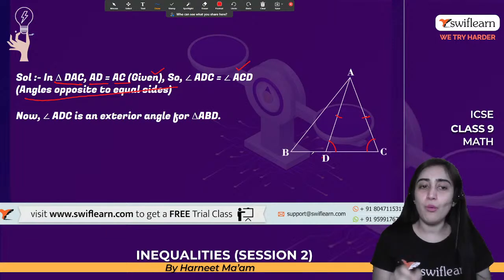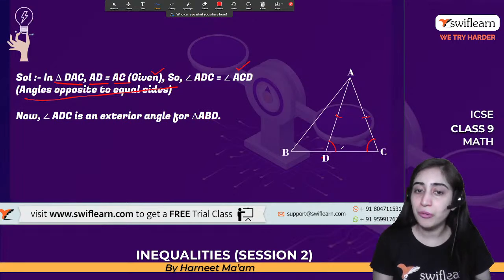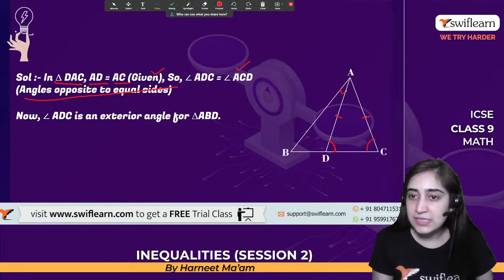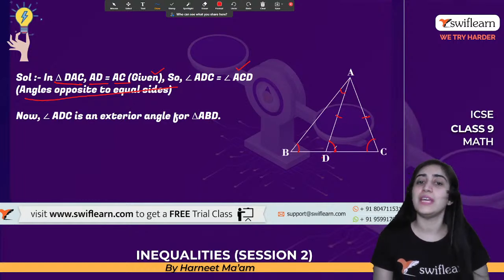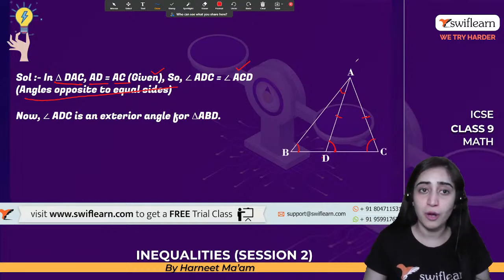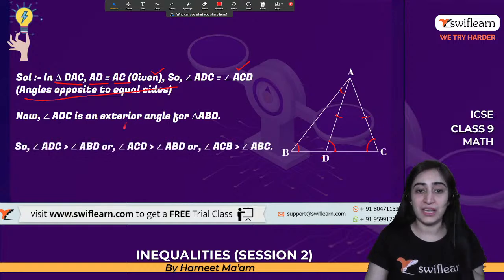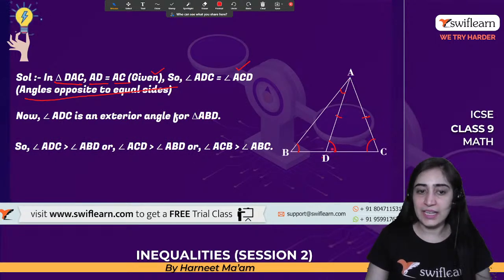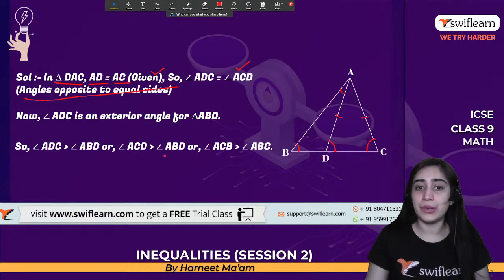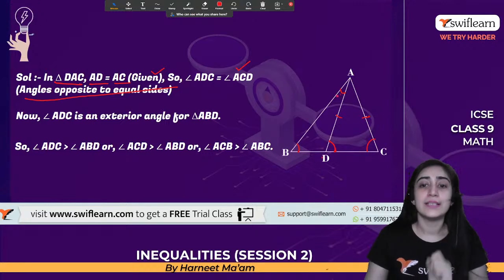Now we also know that angle ADC is an exterior angle of triangle ABD. That means the sum of the two interior opposite angles is equal to the exterior angle. We know this theorem and the rule. That means angle ADC is greater than angle ABD, or angle ACD is greater than angle ABD. This is greater than this angle, and this is also greater than this angle. That is what we are showing.